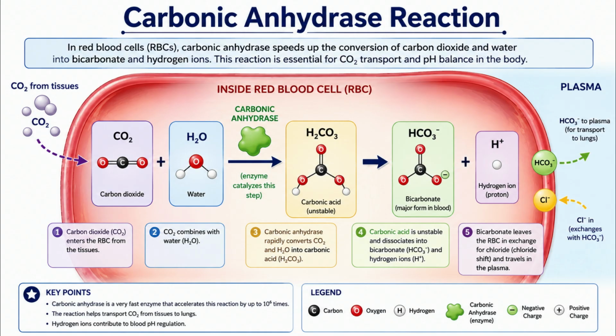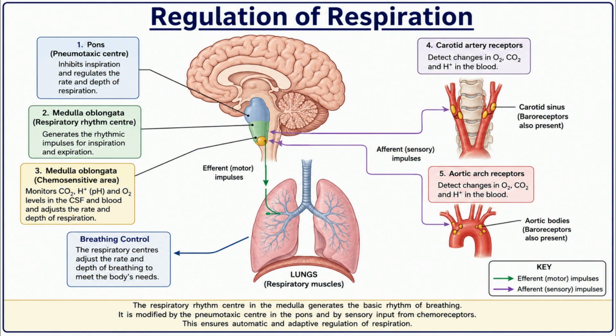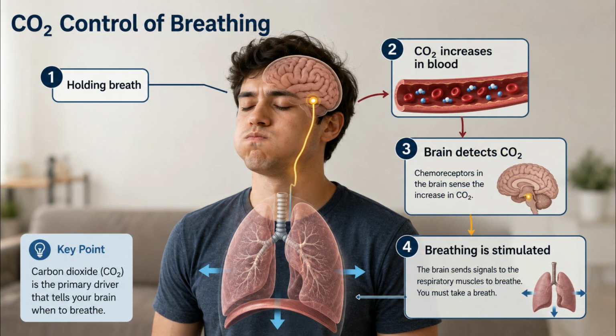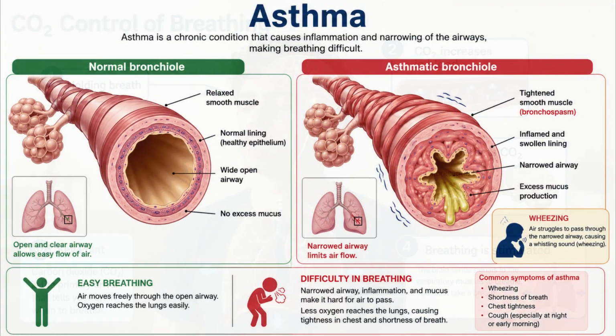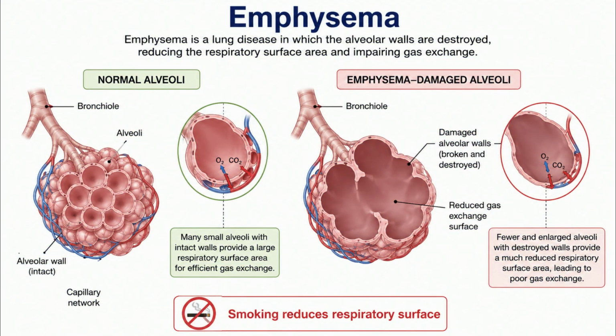So students, today we learned how breathing happens, how gases are exchanged, how oxygen and carbon dioxide are transported, and how the brain controls respiration. Sir, now breathing feels like a complete transport system inside the body. Exactly, your lungs, blood, hemoglobin, and brain all work together every second. That is why human physiology is so amazing.